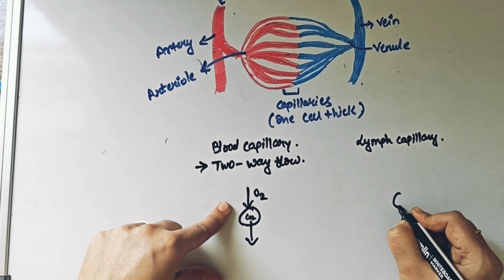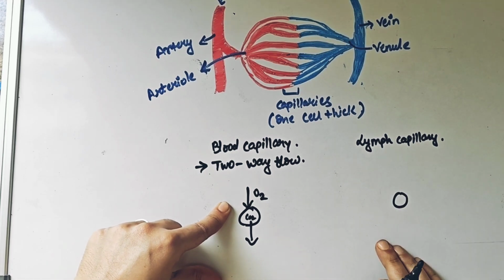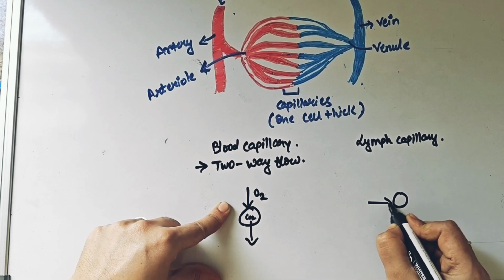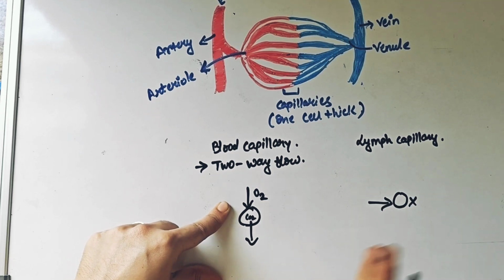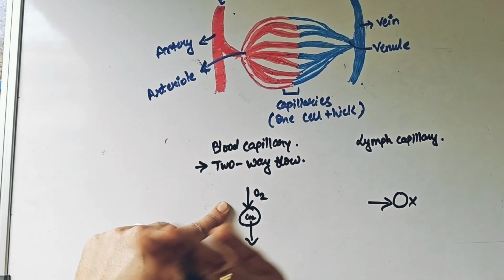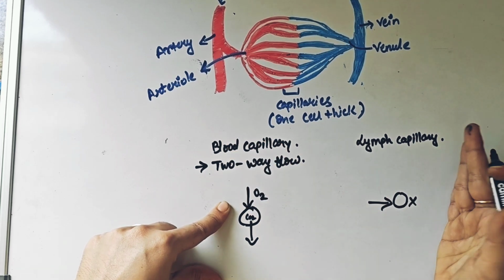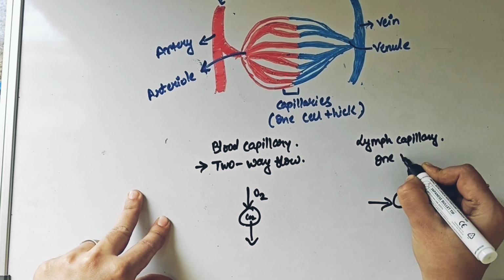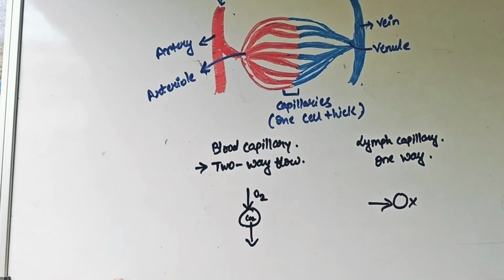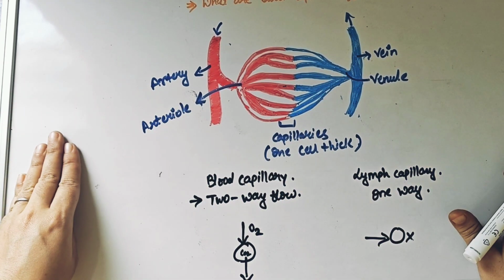But another important difference between a lymph capillary is that here there is only one-way movement. There is no bidirectional movement that can happen. Materials can't go back, but materials can only go in. So this is a very important difference between a blood and a lymph capillary. The action remains same.